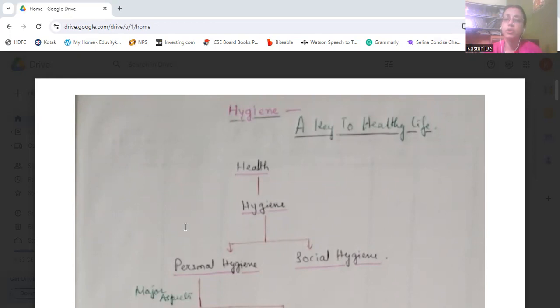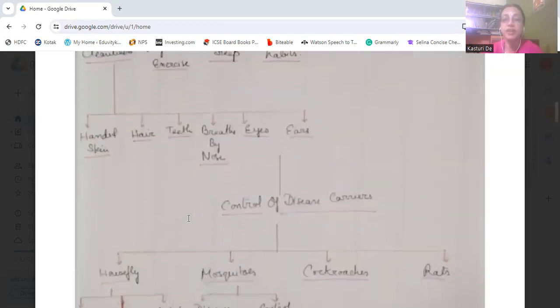So to maintain a healthy life, we need to take care of our cleanliness, not only personal cleanliness, the surrounding cleanliness also. That is basically maintaining hygiene. Now we come to the definitions and the rest of the chapter.